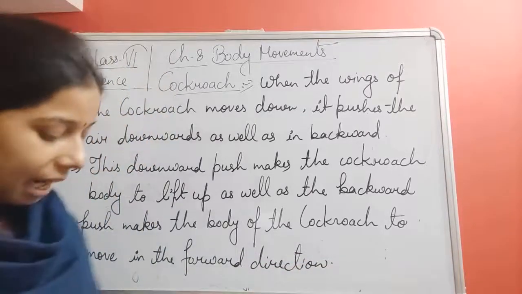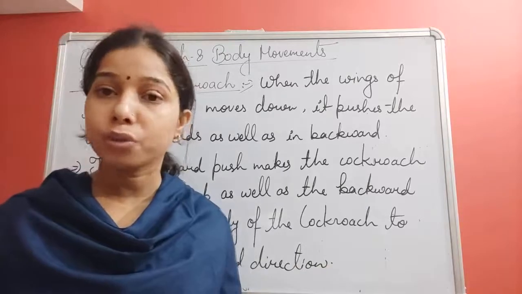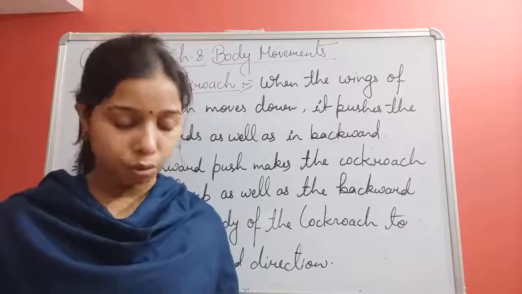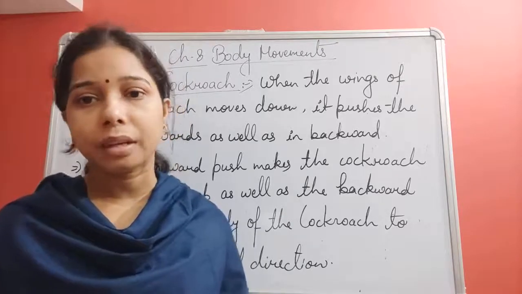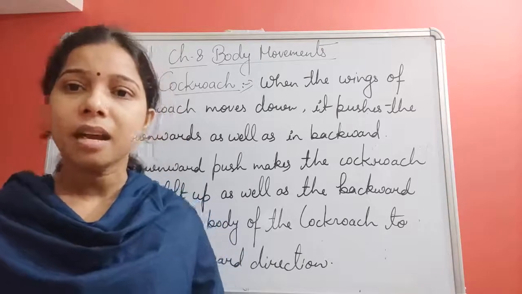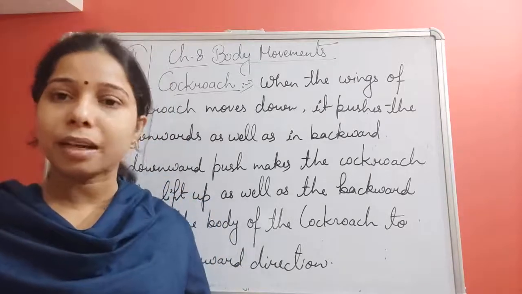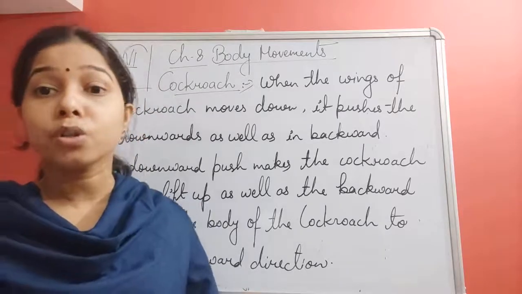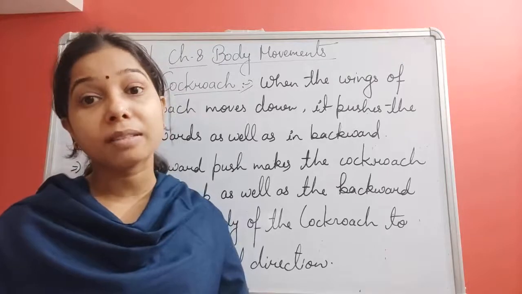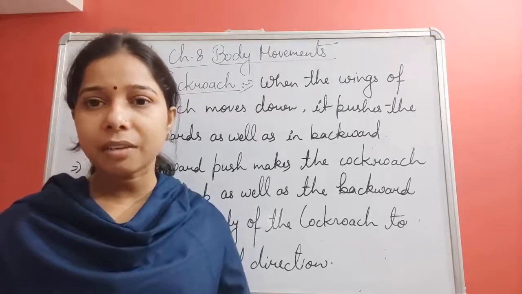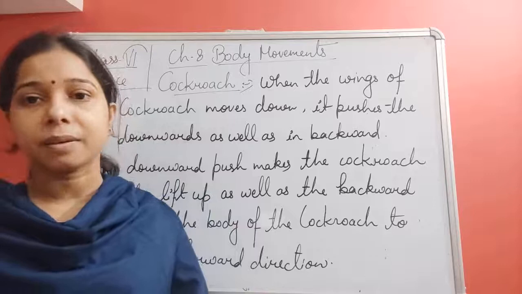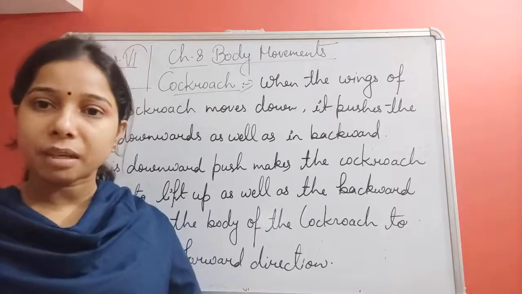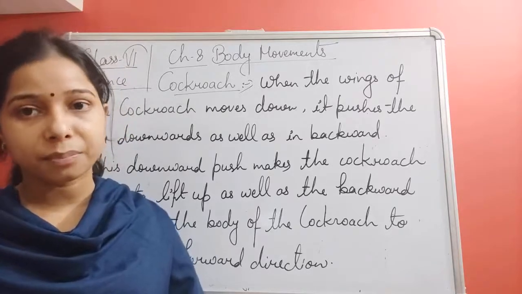So basically what we have seen here, students, is that a cockroach used to fly also. It means if it is flying, then wings are also there. So two pairs of wings are there in the cockroach, and these wings are attached to the muscles in the body, basically to the breast of the cockroach, with the help of a muscle known as a flight muscle. By the name itself, it explains flight, which helps in flying of the cockroach. So with the help of the flight muscles, it is attached to the breast.